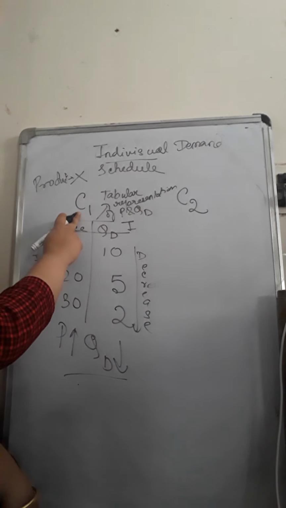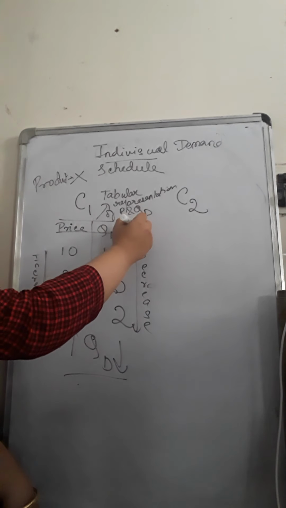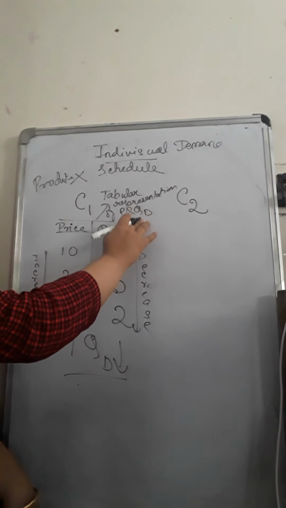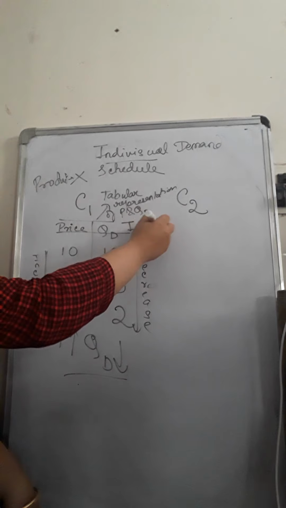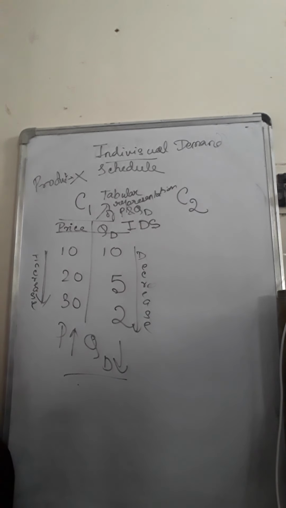For this individual consumer, we call this the individual demand schedule. Schedule means a tabular representation. And why do we call it individual demand schedule? Because here only the individual consumer's information, how he changes his demand with respect to the prices, is given. So this is the individual demand schedule.